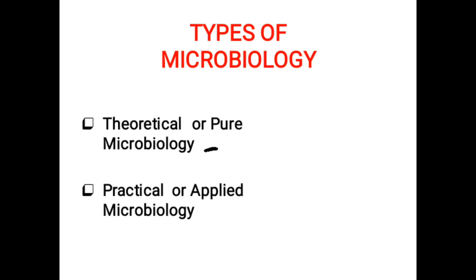So here are the types of microbiology. We may focus on theoretical or pure microbiology, and we may use practical or applied microbiology. Theoretical microbiology deals with the theories about microbiology, that is, how and what microbes are formed.